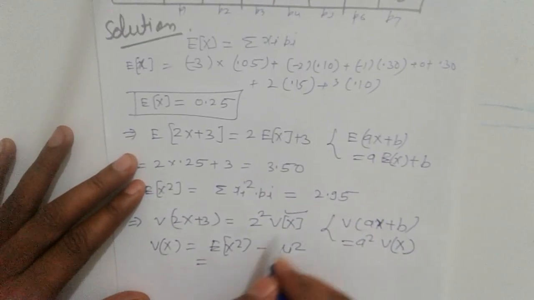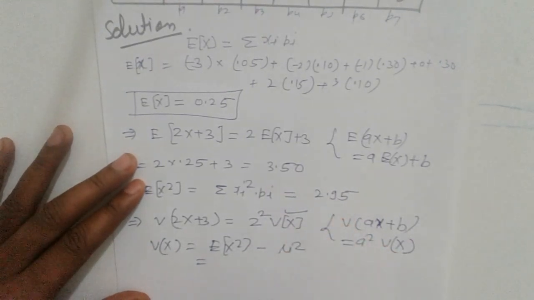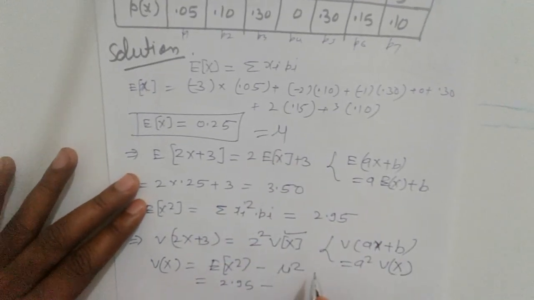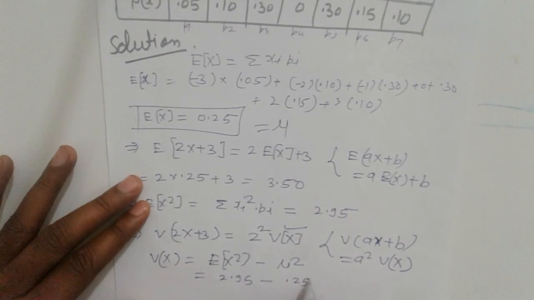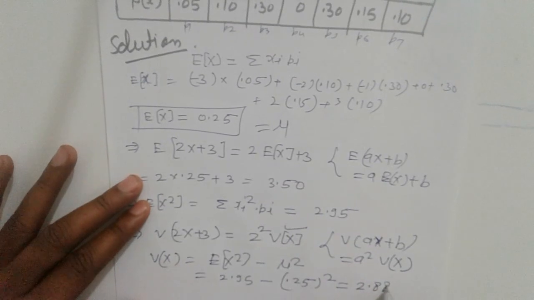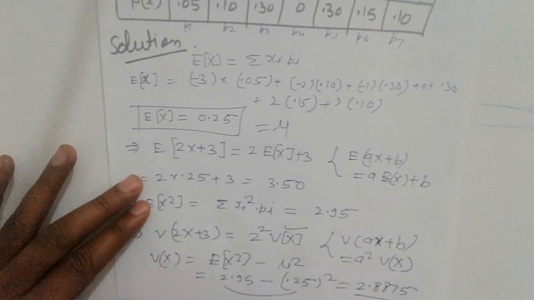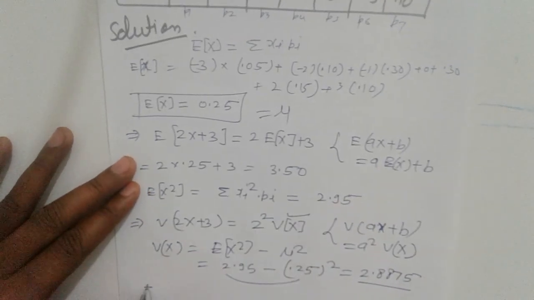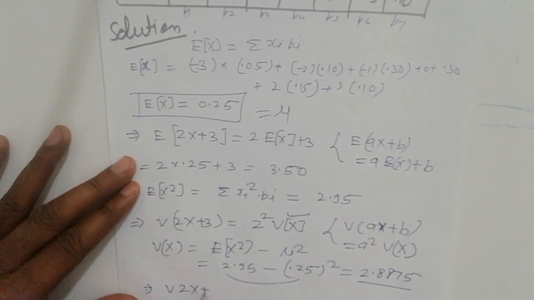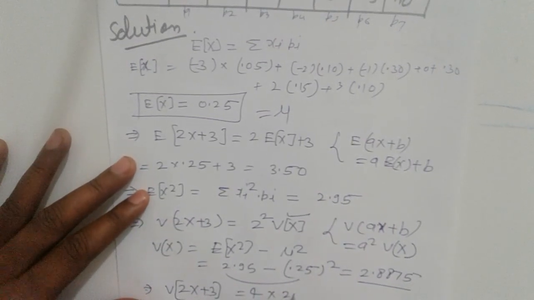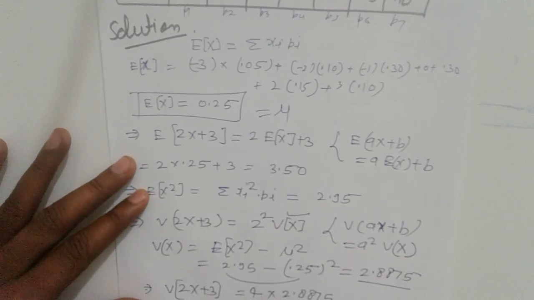So E[X square] we found here, 2.95, minus mu, that is 0.25 square. Simplifying, we get 2.8875. So variance of 2X plus 3 equals 4 into 2.8875.